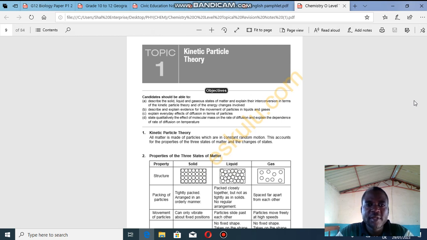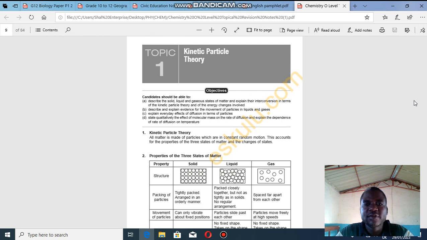By the end of this lesson, you should be able to describe the solid, liquid, and gaseous states of matter and explain their interconversions in terms of kinetic particle theory and the energy changes involved. Describe and explain the evidence for movement of particles in liquids and gases. You have to provide evidence.